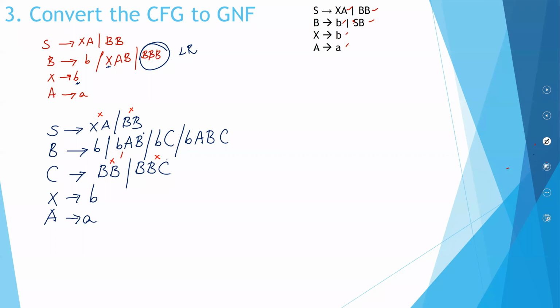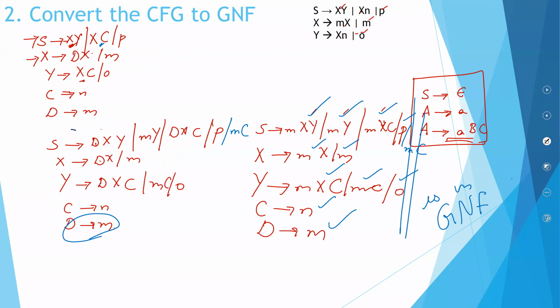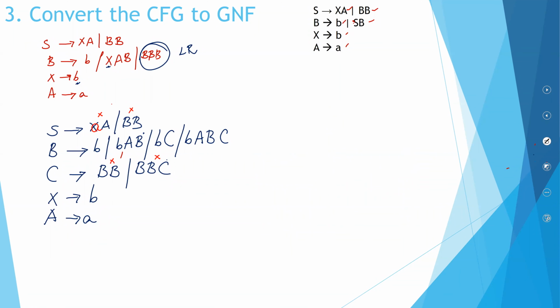Okay, so what you can do is, let's replace. You can replace this X with an A. So this satisfies. Okay, so this is also okay. Now you have a problem over here. B everywhere there is a problem. So we will replace.